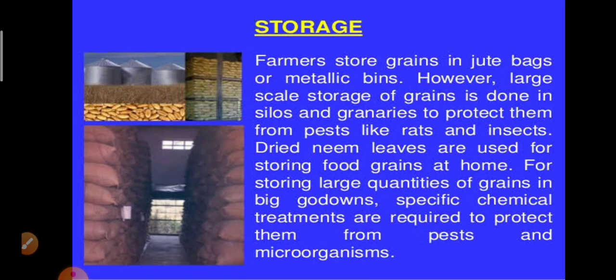So, in order to protect them from all these conditions, if it is in a smaller quantity, we have to keep some neem leaves in gunny bags or in a container, so that we can control the pests as well as microorganisms. If the crop production is in a large quantity, we have to protect them by treating them with certain chemicals.